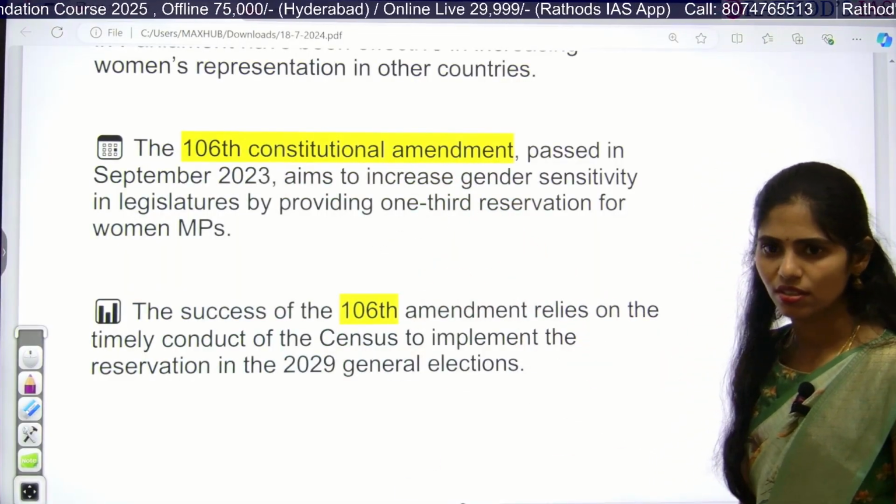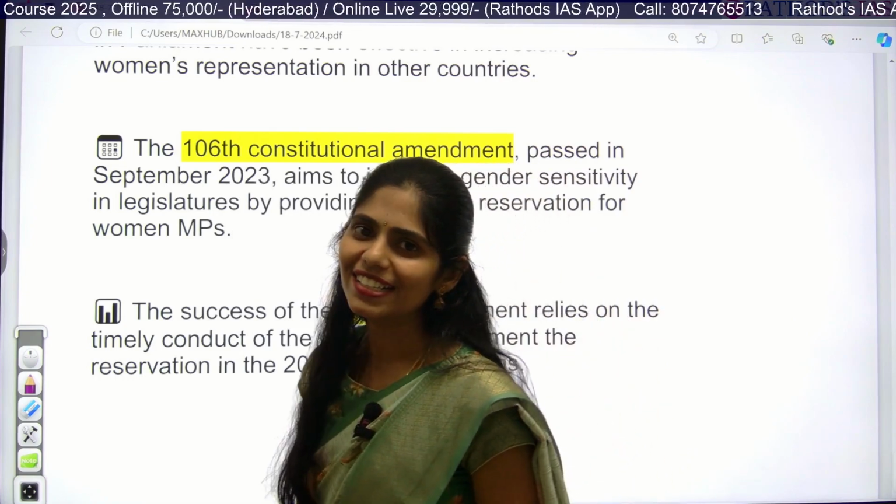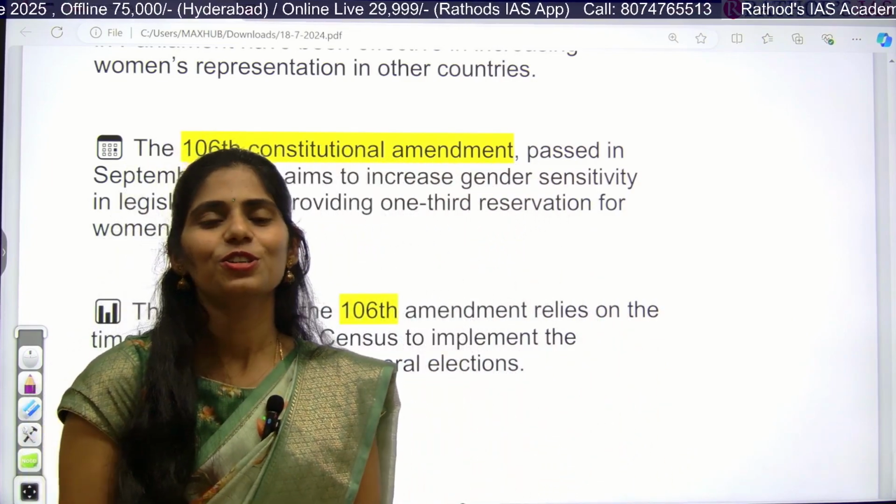You have to focus. Okay, so these are the important articles that appeared in today's Hindu newspaper. So by this I'm concluding.